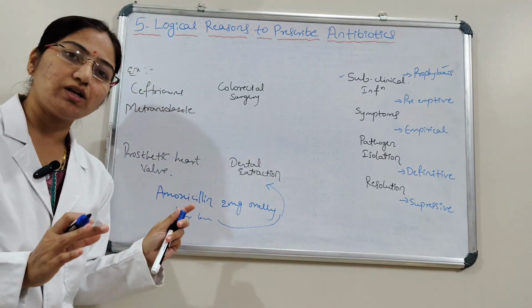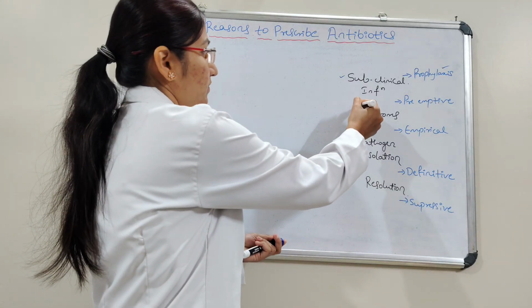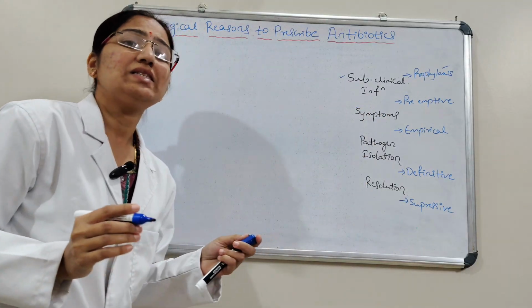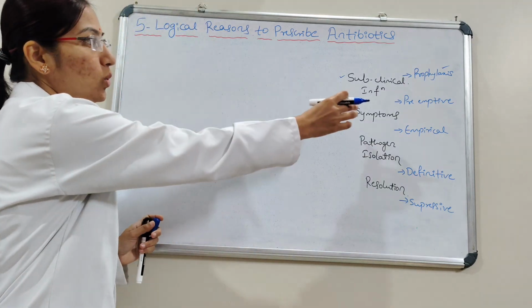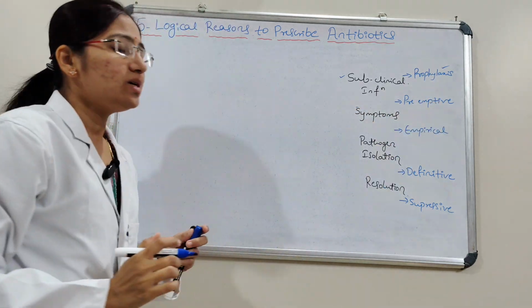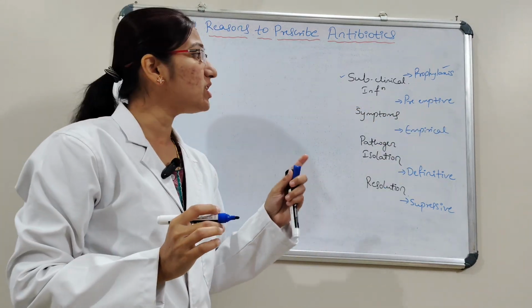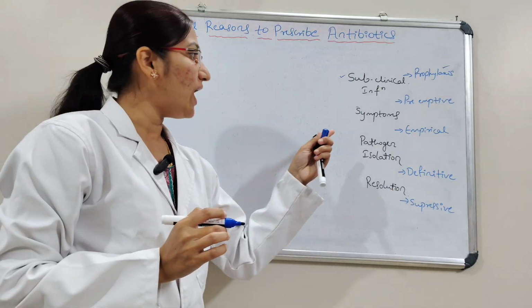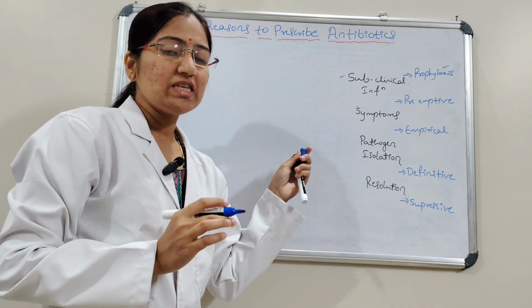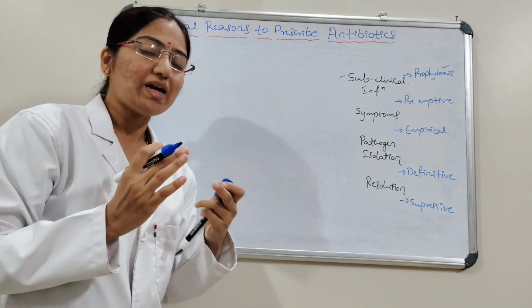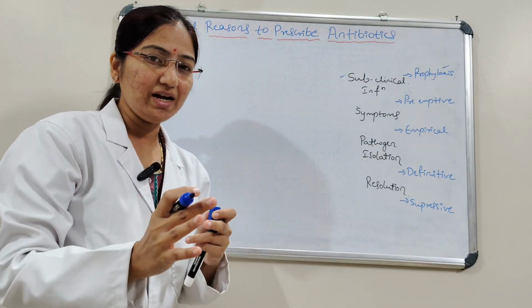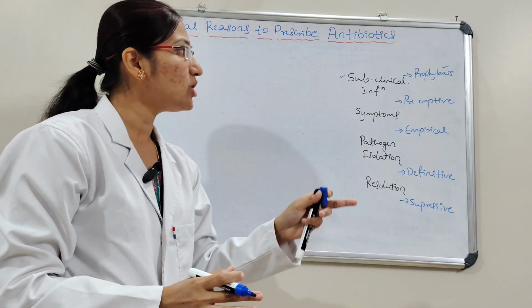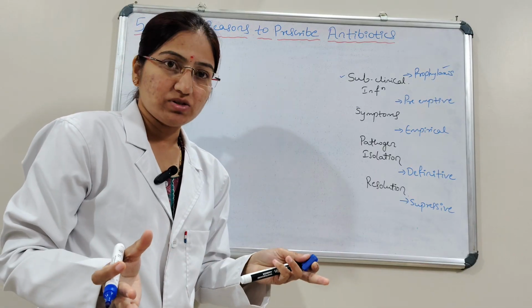I hope you all are very clear. Now we'll see the second one, that is preemptive therapy. Preemptive therapy comes in between the subclinical infection and the symptoms. It means infection has started but it is in the subclinical stage, and yet there are no symptoms.